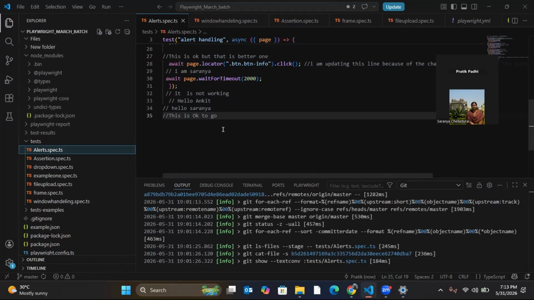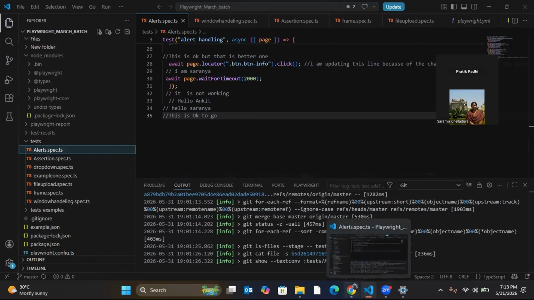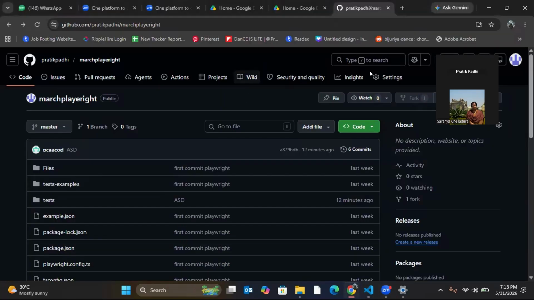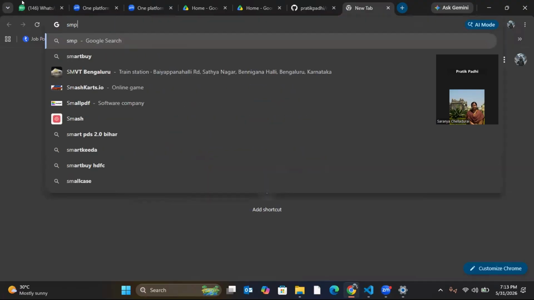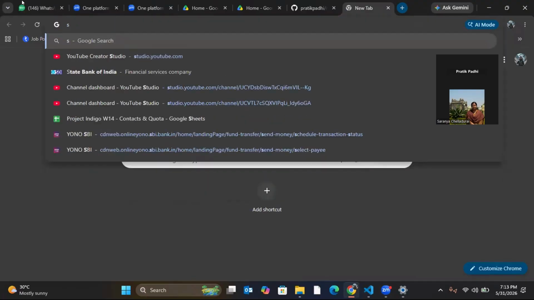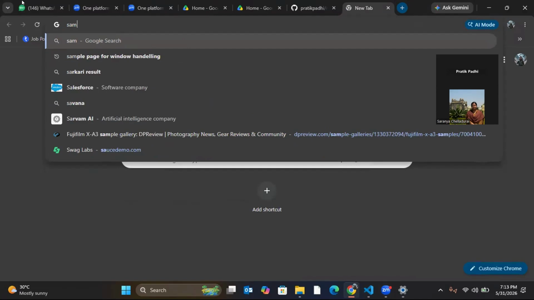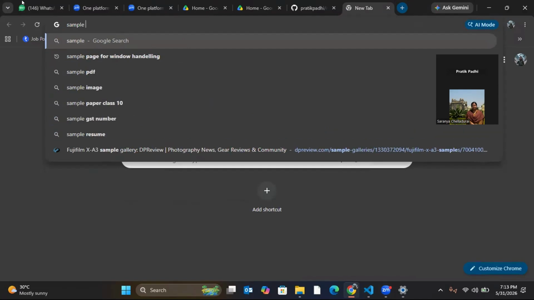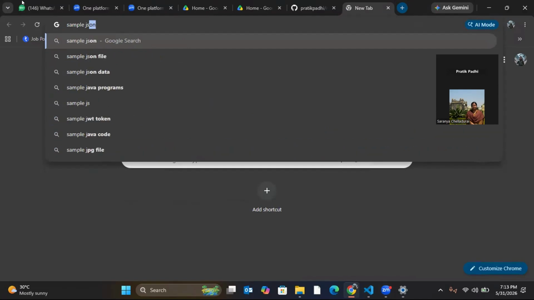And reading data from JSON in Playwright is very simple. You just need to know how to parse a JSON, how to read a JSON. That is important. So do you know how to read a JSON? Any idea? Sample JSON. Actually, JSON is required everywhere if we are doing API testing. JSON is required.